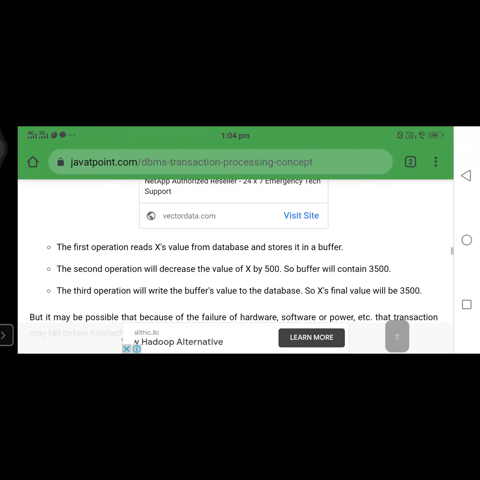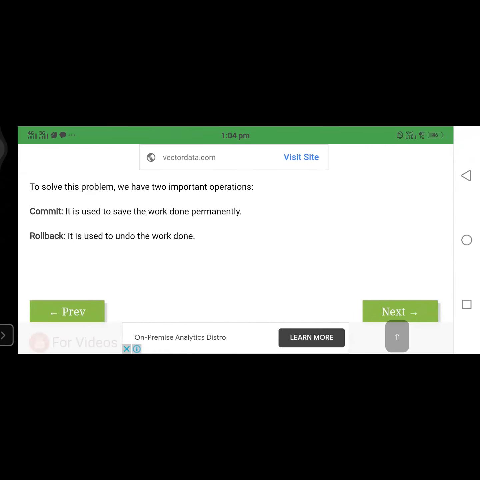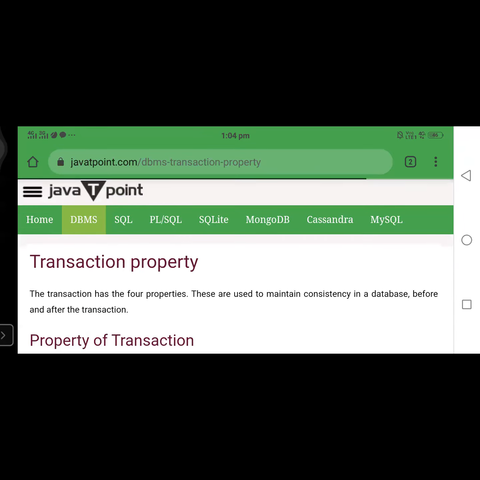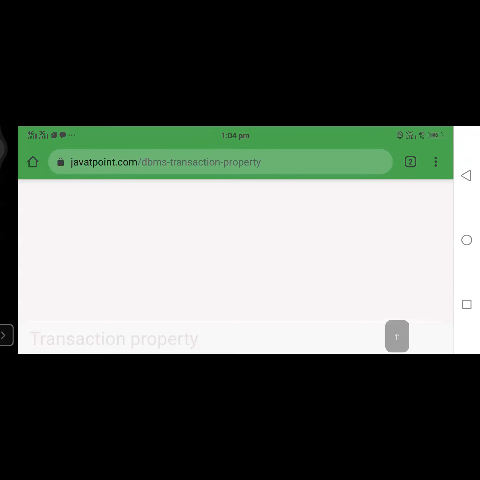So if you observe here, we are mentioning that if any failure occurs during the execution of these transactions, then those transactions are not considered, according to the property of atomicity. We already discussed this in the last class. Now we will discuss what the properties of a transaction are.